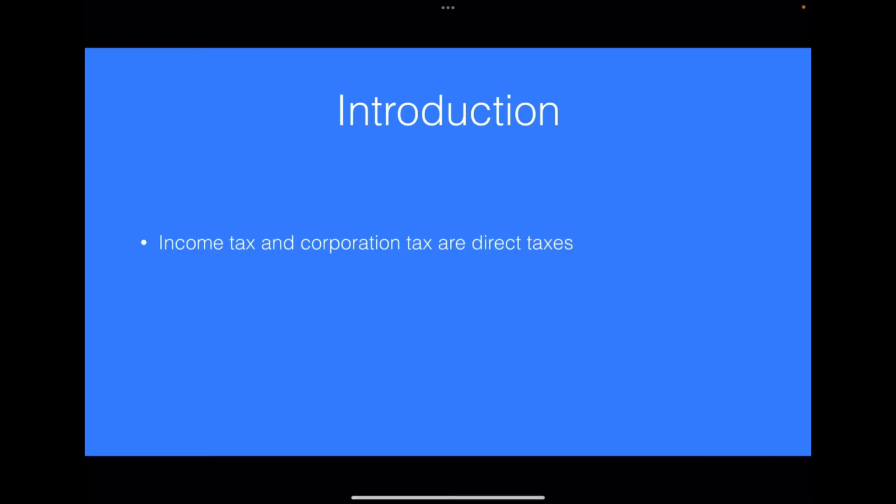So we could get started with a few key terms and explanations. So income tax and corporation tax are both direct taxes. It's a question telling you it's direct tax, so it's not really going to be adding much by saying that, but it's useful just to take that on board. And they're direct taxes because they are imposed directly on income. They're a direct discretionary tax. When you change them, it's a discretionary tax as opposed to an automatic stabiliser, and it's an expansionary fiscal policy because you're cutting the tax, you're giving people more money, and they're more likely to spend.